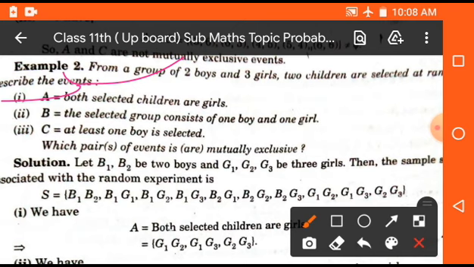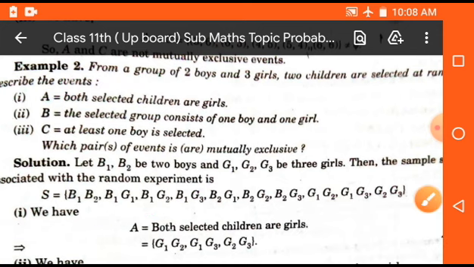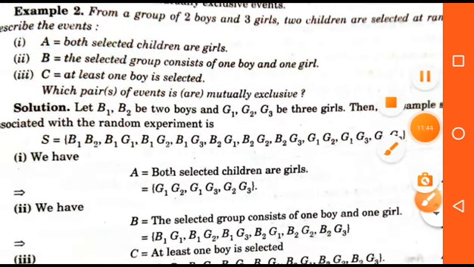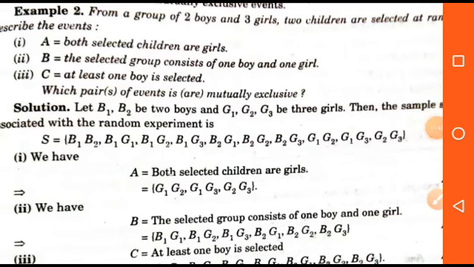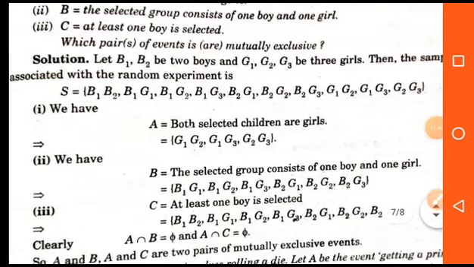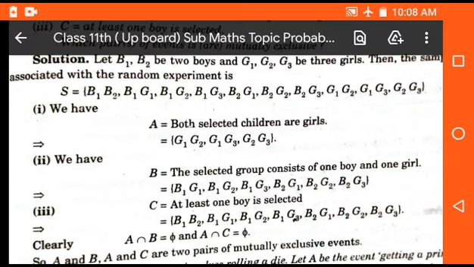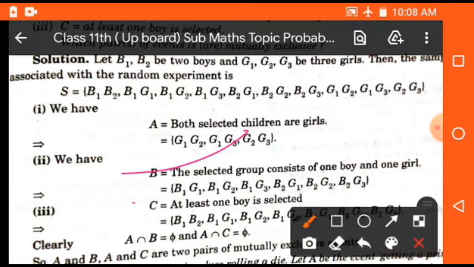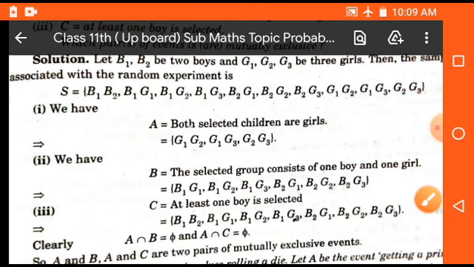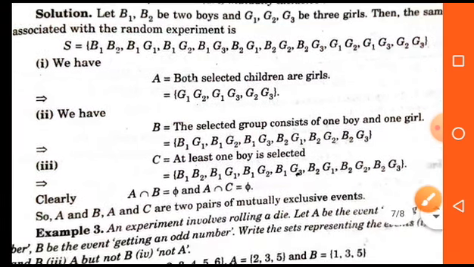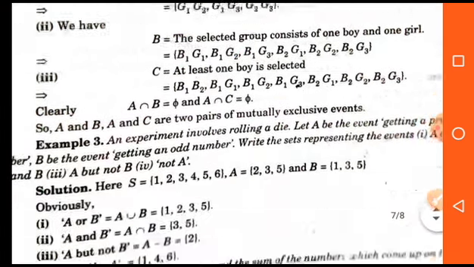So student, here we will find A, B and C. A is {G1G2, G1G3, G2G3}. In the same way, find B and C. Now A intersection B is empty and A intersection C is also empty. That means A and B, and A and C, both are mutually exclusive events.